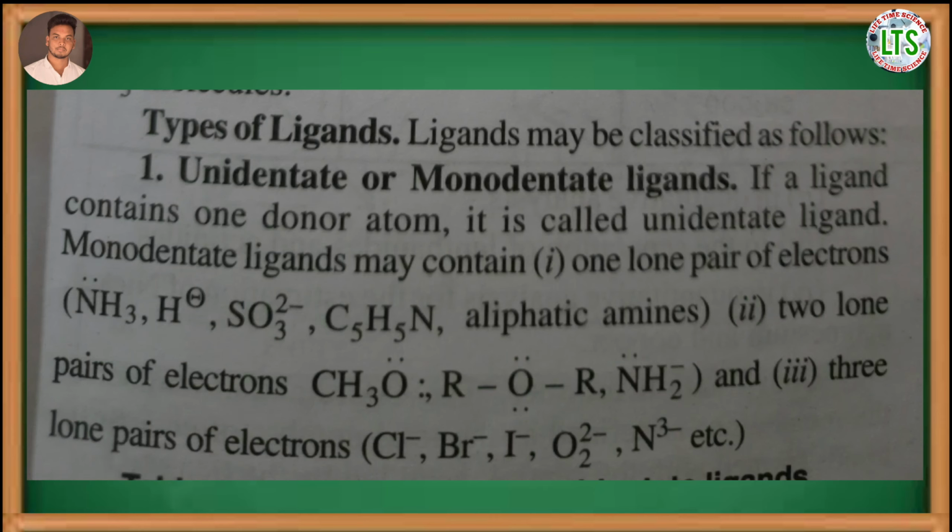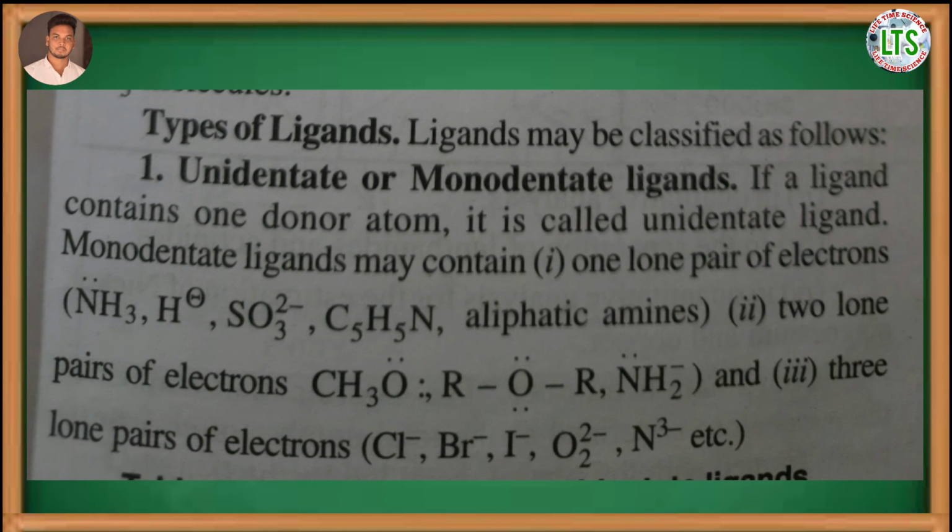Next, we will study the types of ligands. First is unidentate or monodentate ligands. If a ligand contains one donor atom, it is called a unidentate or monodentate ligand.